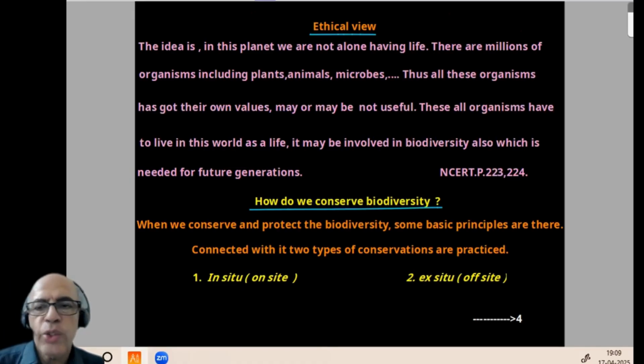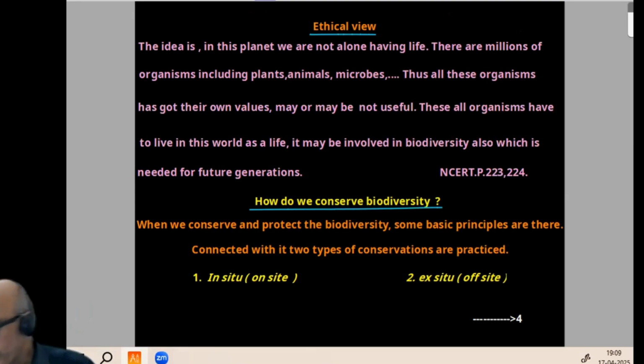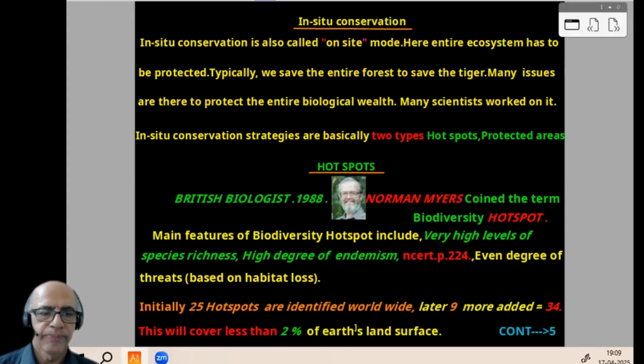Now, how do we conserve biodiversity? When we conserve and protect biodiversity, some basic principles are there. For anything, some basic principles will be there. Connected with it, 2 types of conservation are usually practiced. One is called in situ, which is otherwise called on-site. The other is called ex situ, which is otherwise called off-site. Natural and artificial, that is the direct meaning. So first we can start with in situ conservation.